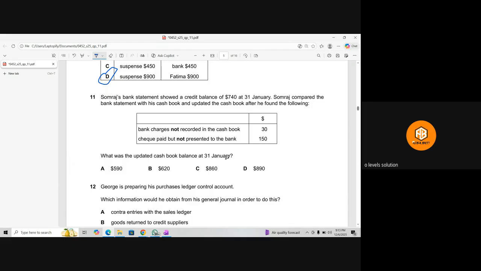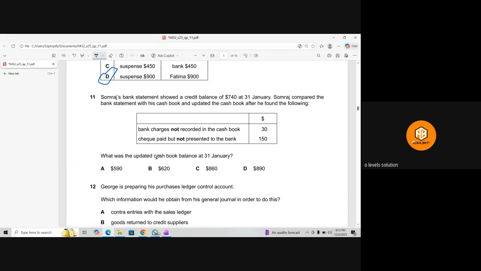As you can see, the bank charges which are not recorded in the cash book are $30. And the check paid but not presented to the bank is $150.